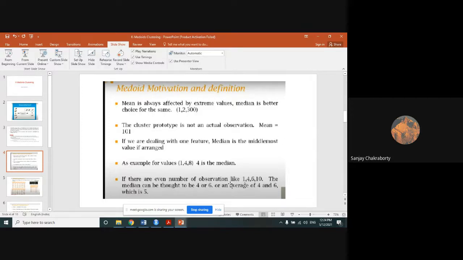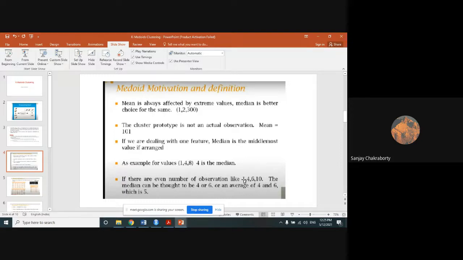If there is an even number of observations, either we can choose 4 or 6, or we can choose the arithmetic mean of these two middle values, 4 plus 6 divided by 2. Generally we prefer to choose 4 or 6. Why? Because we don't want to insert a new value. If we calculate the arithmetic value, 6 plus 4 divided by 2, that means 5.